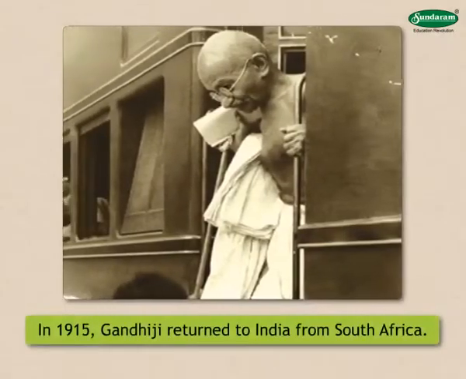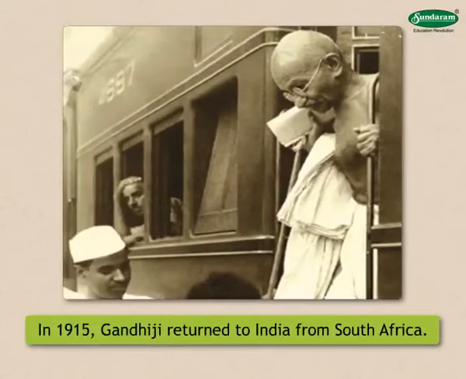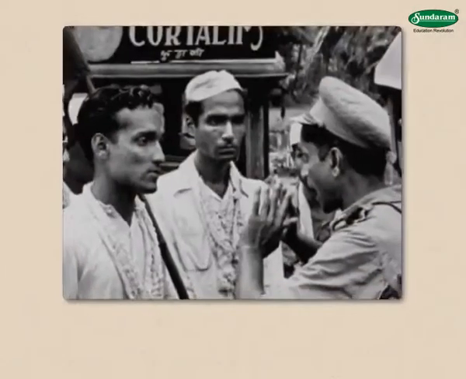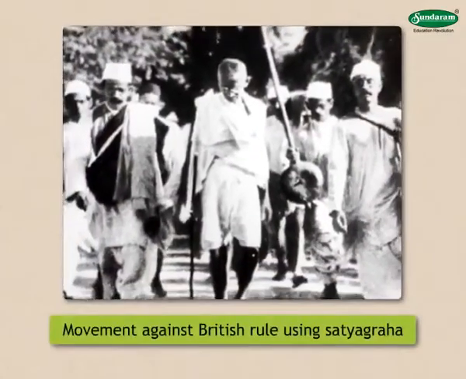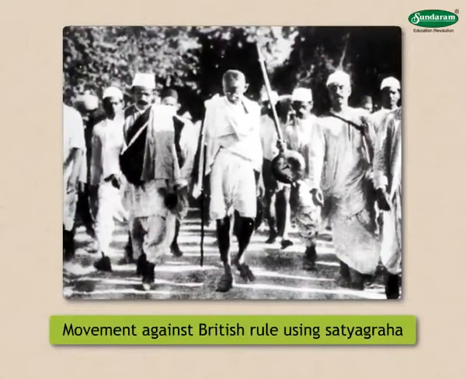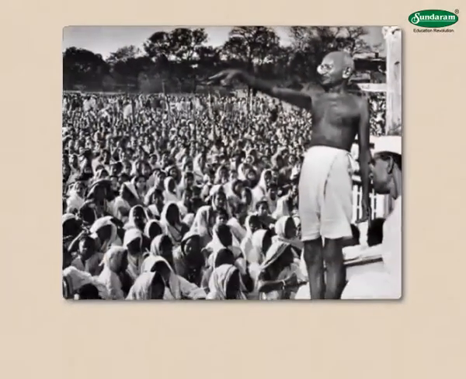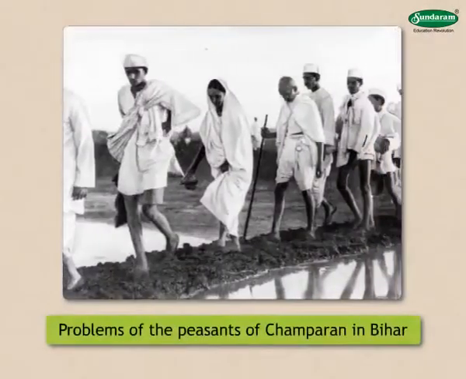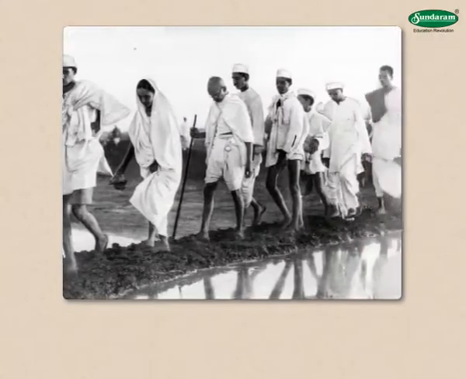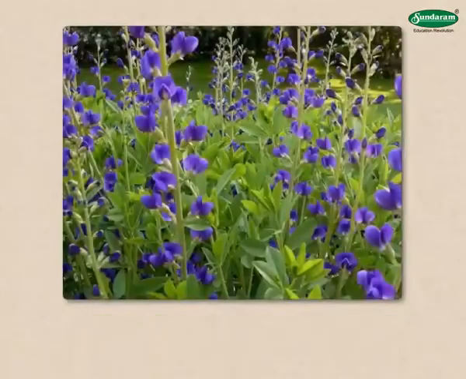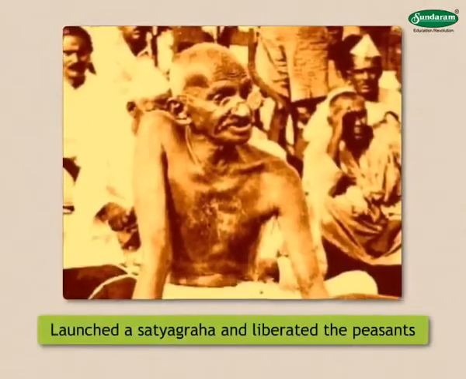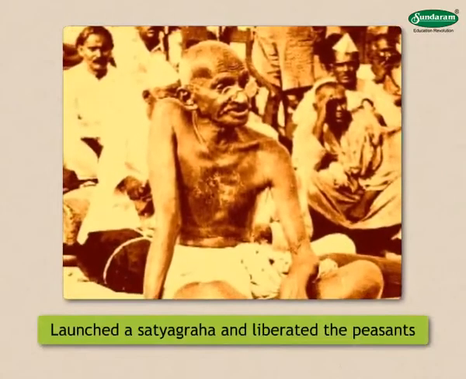In 1915, Gandhiji returned to India from South Africa. He observed that Indians had to face many problems under the British rule. He therefore decided to launch a movement against it using Satyagraha. Gandhiji first looked into the problems of the peasants of Champaran in Bihar. There, the British planters used to force the peasants to grow indigo. Gandhiji launched a Satyagraha against this coercion and liberated the peasants from the tyranny of the British planters.